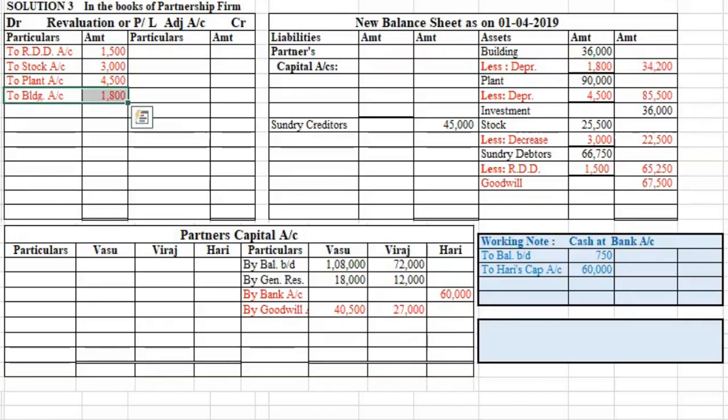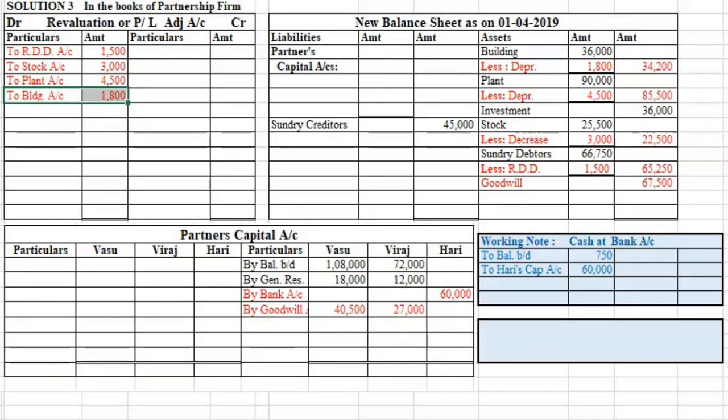Now here students, you will see that for each adjustment, we have given two effects. That is one debit effect and one credit effect. For example, let's cross check it. The depreciation on building, what we have calculated 1,800. We have deducted it from the building on the asset side. So this is your credit effect. And we have written on the debit side of revaluation account to building 1,800. This is your debit effect. So accordingly, for each and every adjustment, you can cross-check whether you have given one debit effect and one credit effect. We have finished all the adjustment.